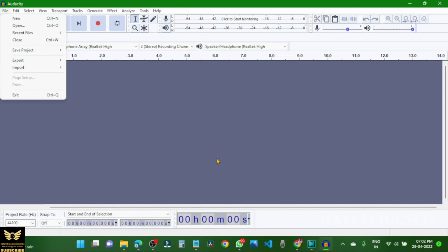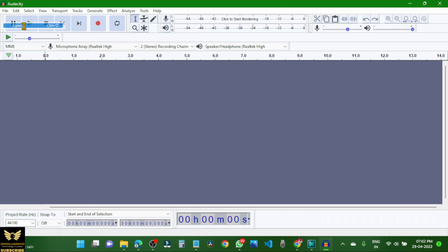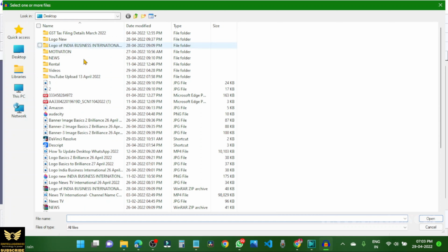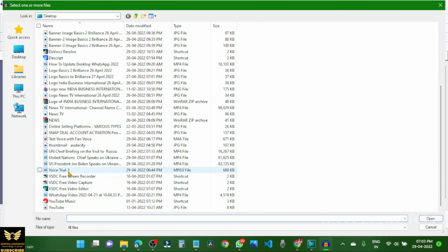application, just go to File, and open the file. It is on the desktop. So this is voice trial 1. Click open.